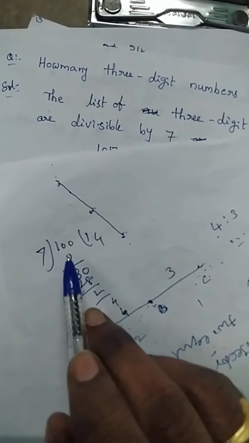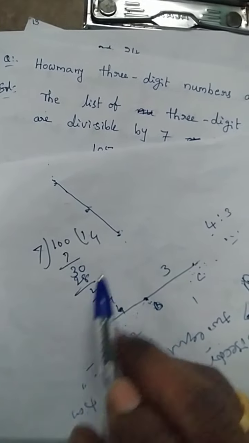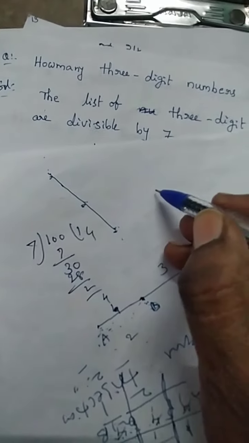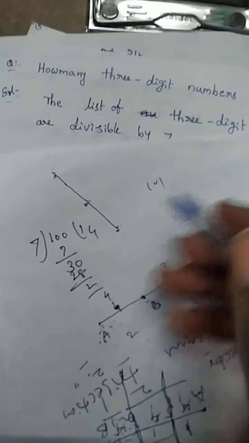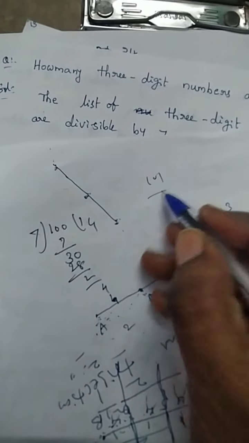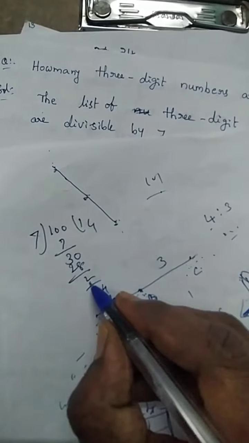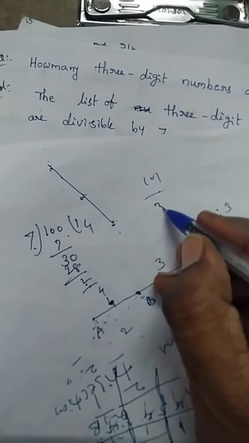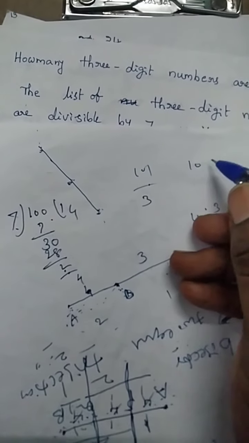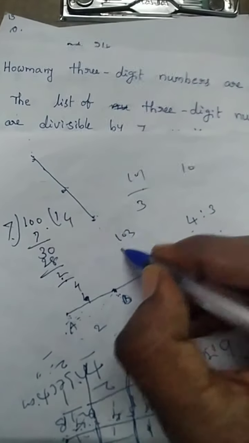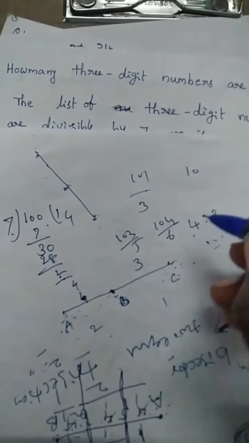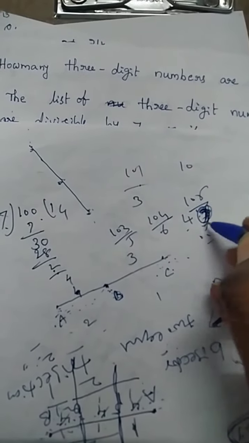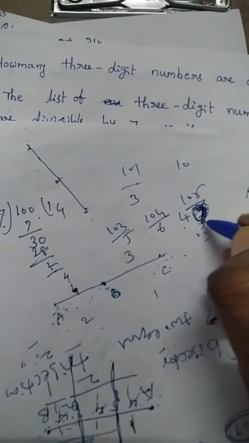So after 100, which number is divisible by 7? That's the meaning. We'll check like that: 101, 102. Since 100 divided by 7 gives remainder 2, then 101 gives remainder 3, 102 gives 4, 103 gives 5, 104 gives 6, and 105 gives 7. If 7 is the remainder, that means it is automatically 0.